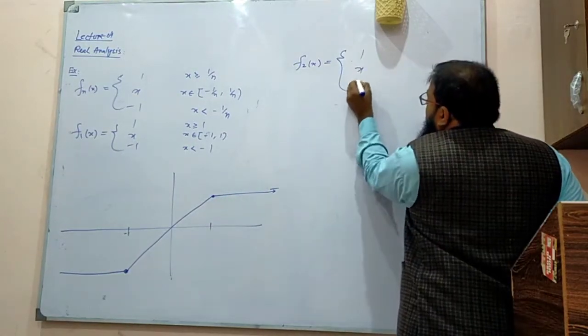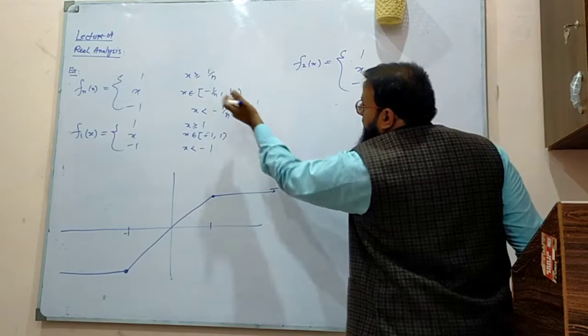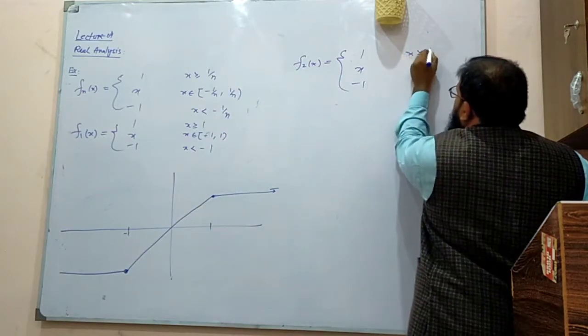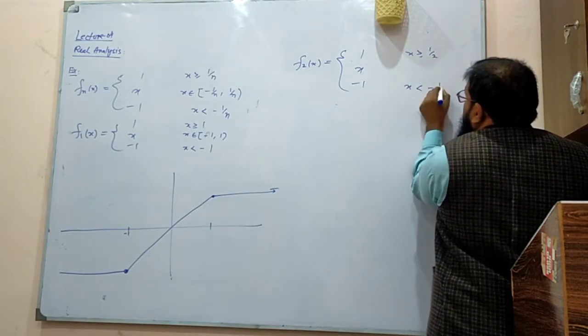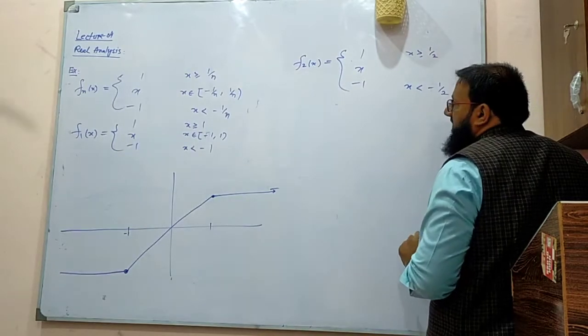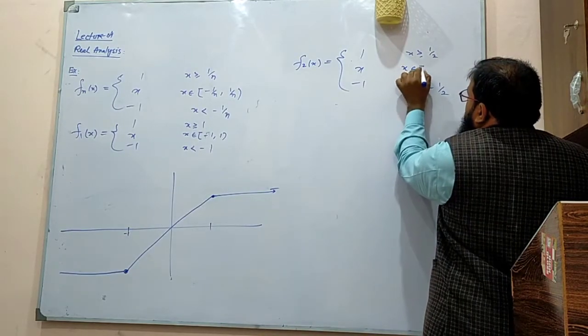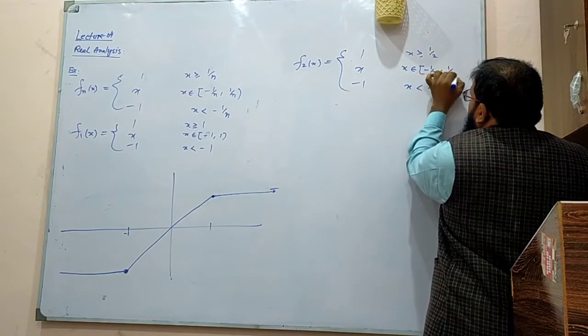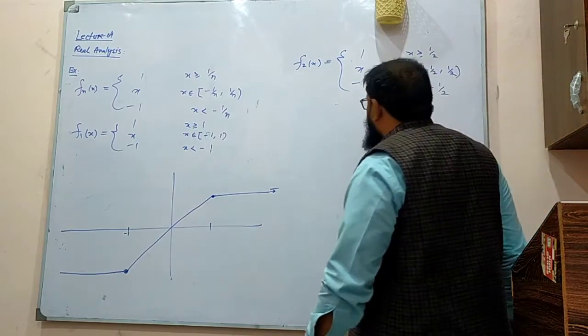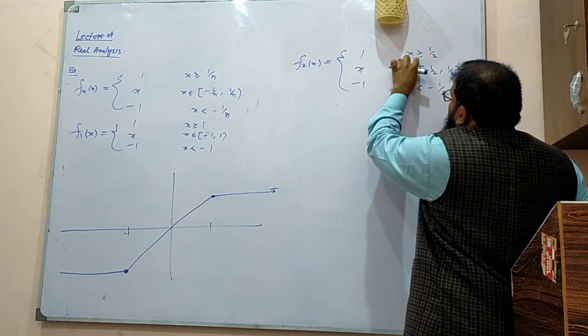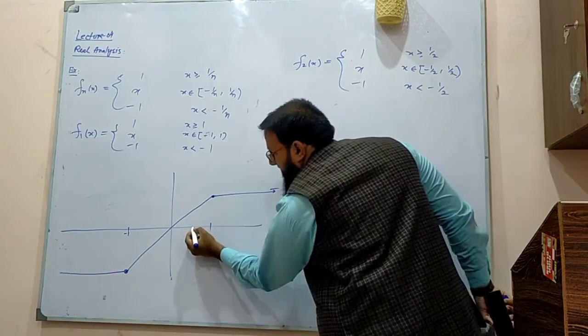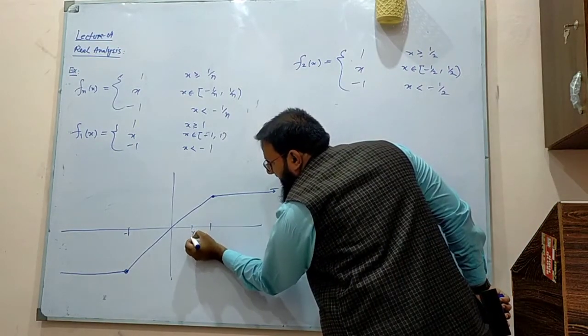F2 is the same, 1 over x minus 1, but the intervals are going to be different. This is when x is greater than or equal to 1/2. This is when x is less than minus 1/2. And this is when x belongs to minus 1/2 to plus 1/2. It means it is 1 from 1/2. So this is my 1/2, let's say.